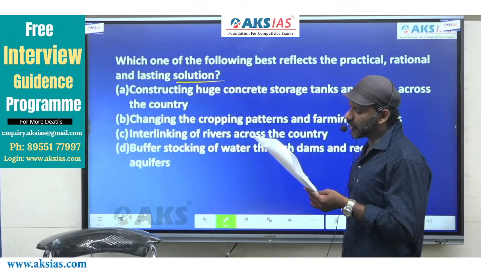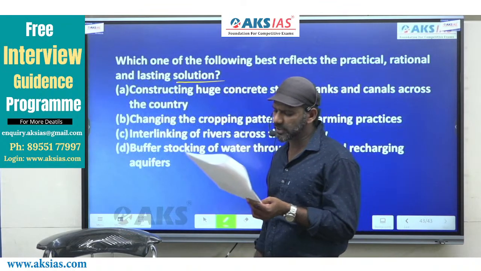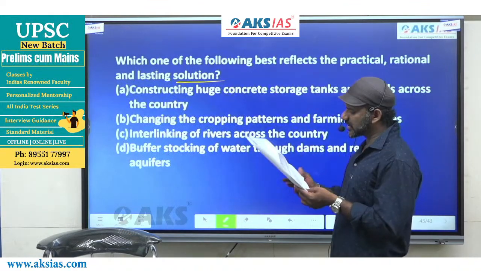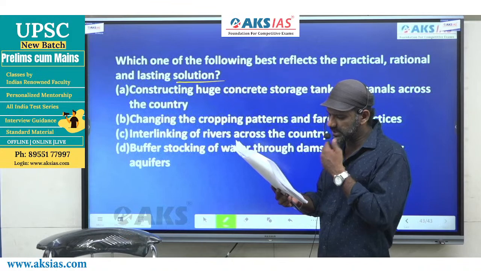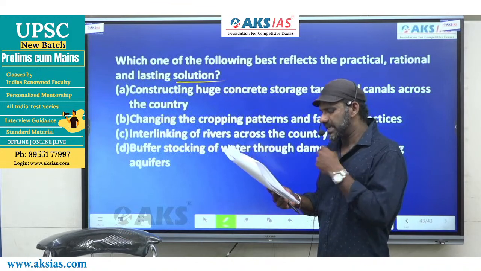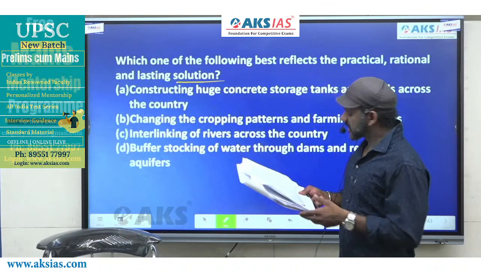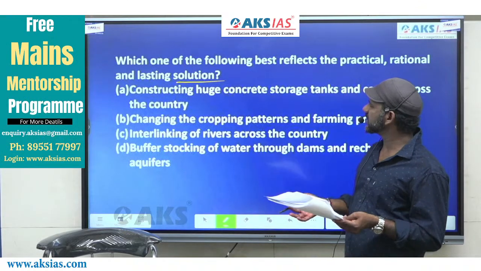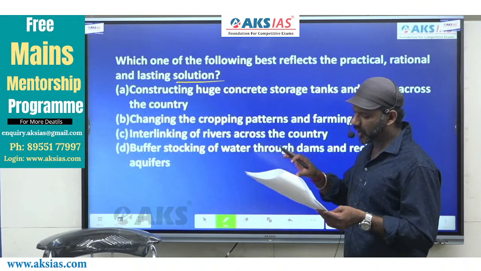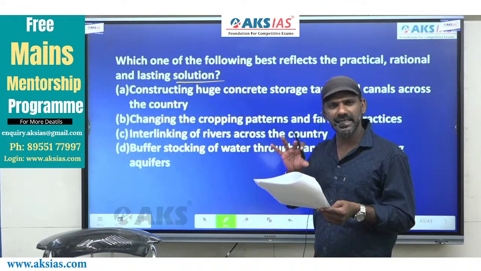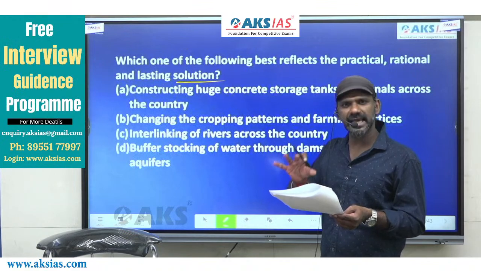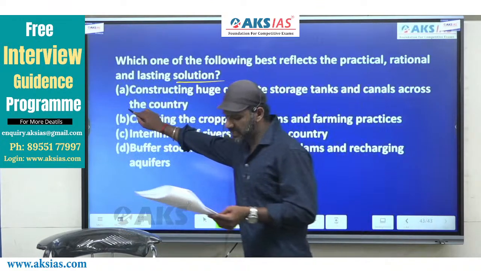Constructing huge concrete storage tanks and canals across the country. Okay, this can be a solution. Leave it there. Come to B. Changing the cropping patterns and farming practices. This cannot be the solution to the problem of controlling floods and droughts actually. So B can be eliminated.